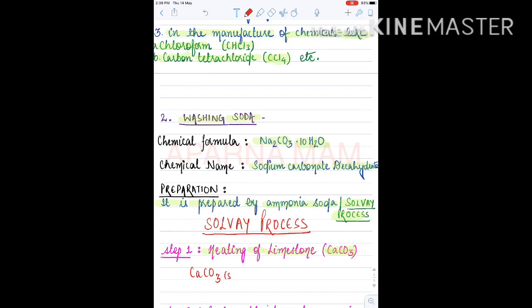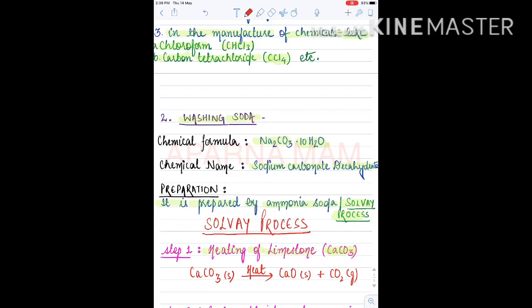Now this is in solid form. When we heat this limestone, what will happen? Calcium oxide in solid form plus CO2 gas will be released.